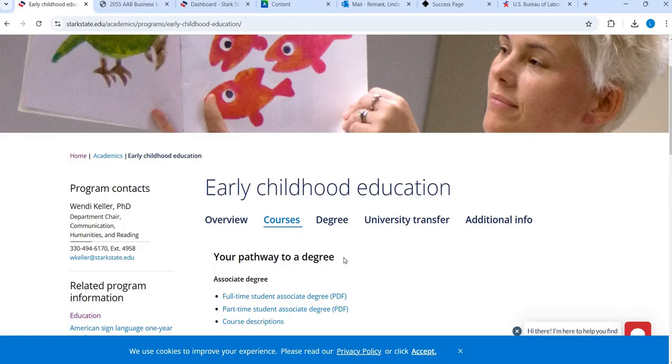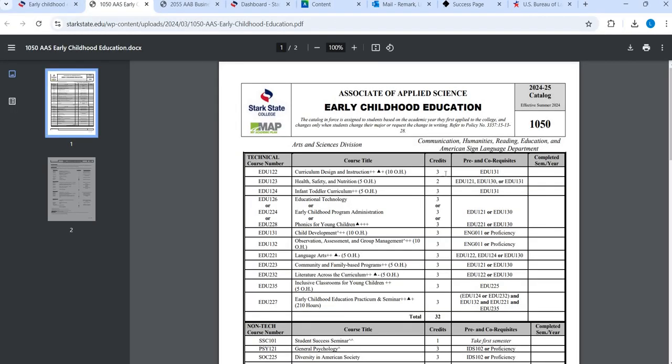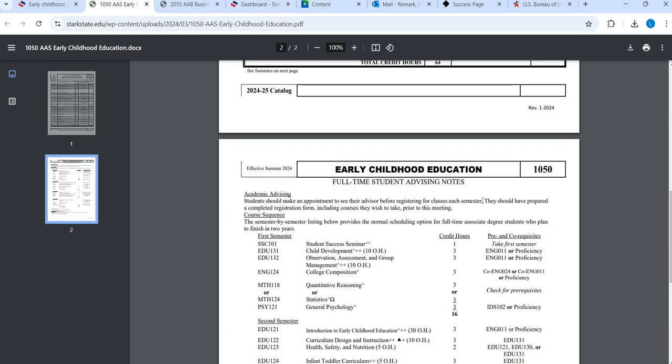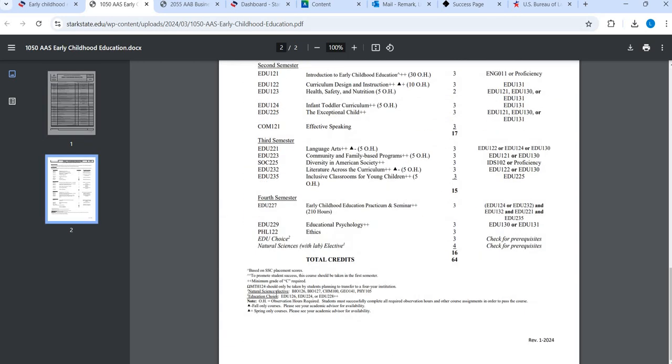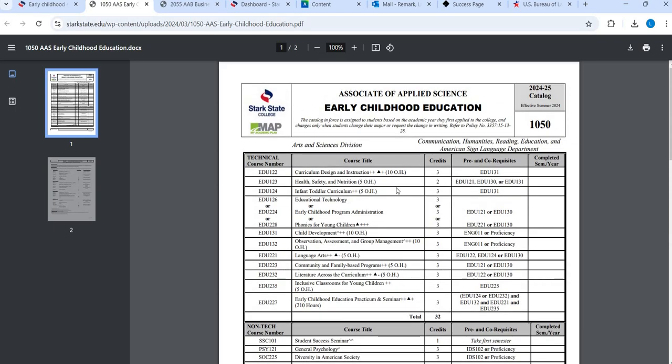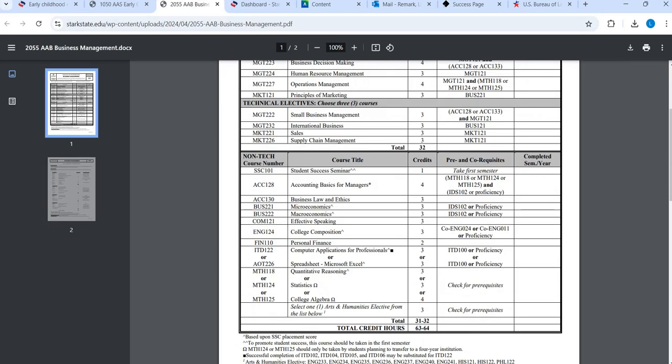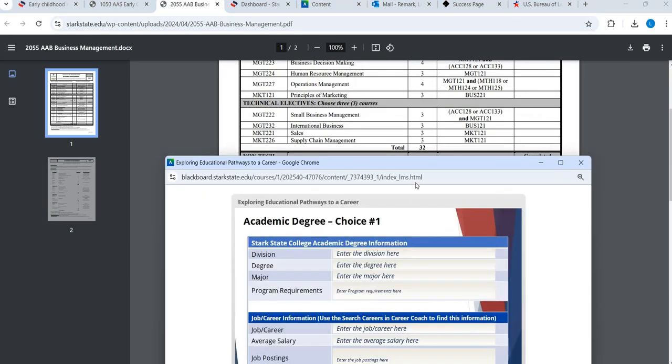And again, just to demonstrate, same thing. If I were to pull up education, you can see there's my division, my degree, my major, and then here are the credit hours. And if there are any little requirements down here, like a C requirement, just pay attention to that. You may want to download and save it on your device anyway, because it's a nicely laid out plan of what you need for your degree. All right, so that's the top part.